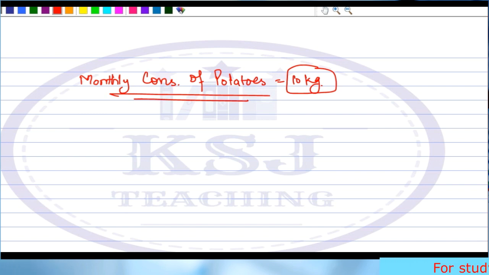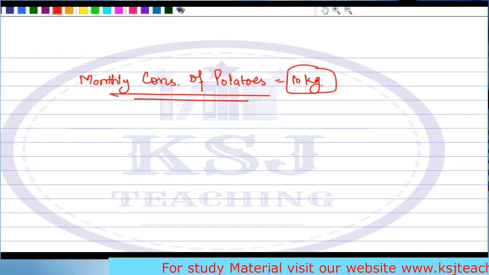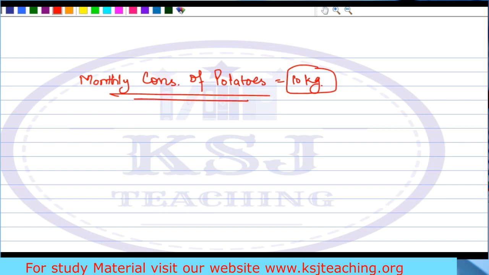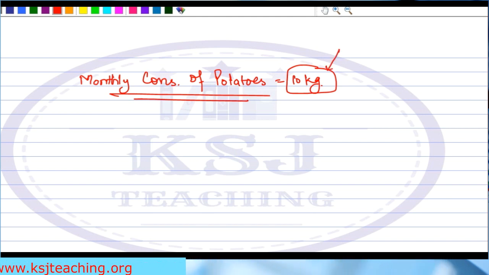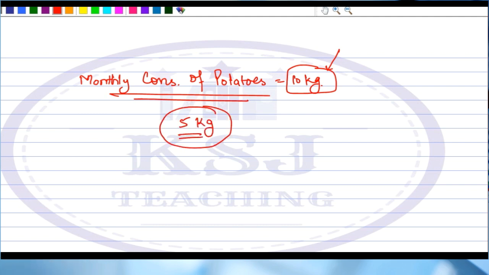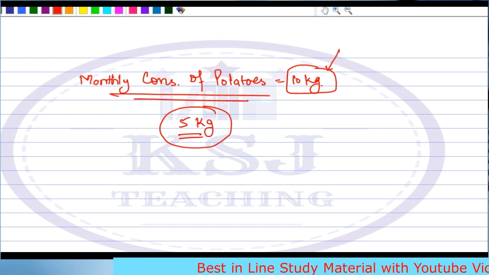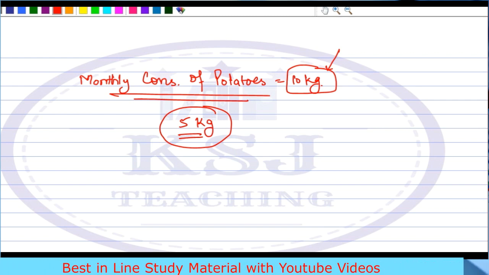In that particular month, your consumption of the potatoes will decrease. So your mother has to plan everything in advance, isn't it? Now, consider two situations. If your mother knows that the monthly consumption is 10 kg, but she orders only 5 kg for the month. She says, we'll keep only 5 kg for the month stock. Now, what will happen? Sir, you will not get to eat the potatoes. Isn't it? That is the situation.